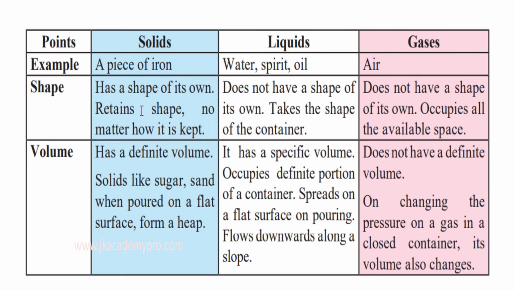So first let's look at the solid state. Now let's look at a piece of iron. A piece of iron is in the solid state. Now what is its shape? It has a shape of its own, isn't it? Iron will always retain its shape no matter where you keep it, or how long you keep it. So it is not going to change its shape unless you do something to it.